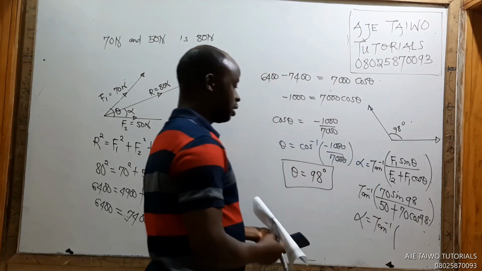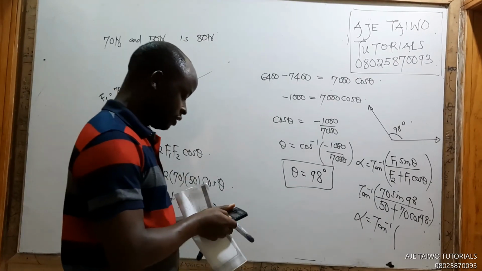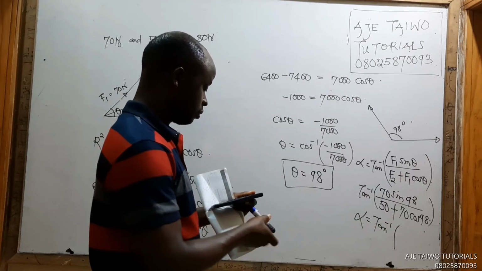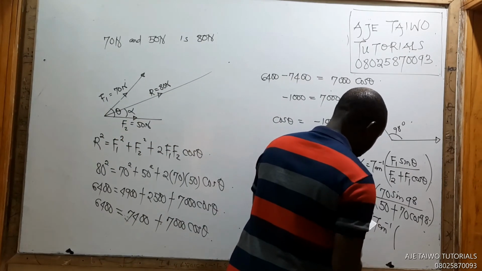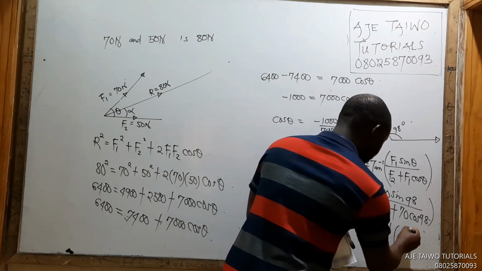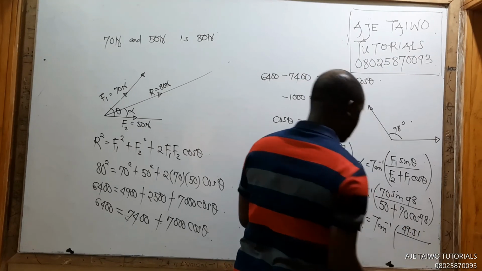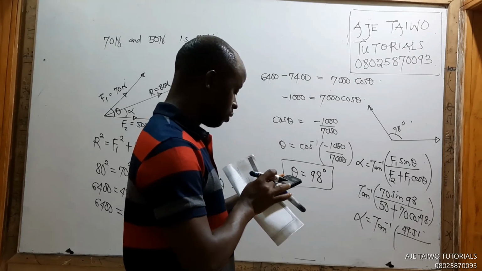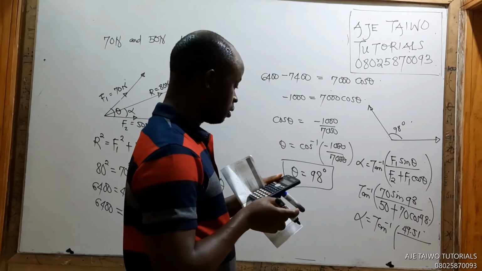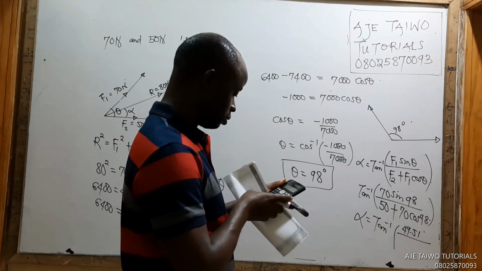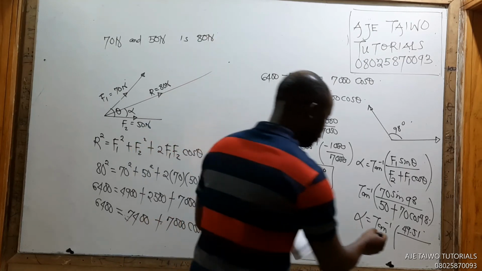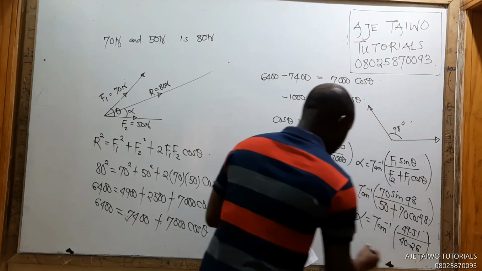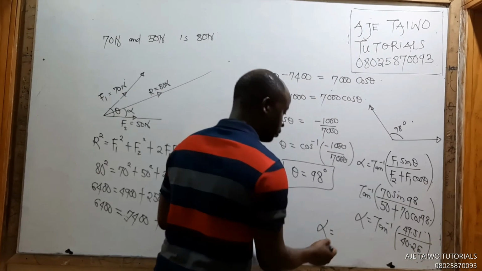So let's get that other. 50 sine 98. Okay, so I'm getting here 49.51 all over. So what's that? 70 cos 98 plus 50. I'm getting 40.26. So alpha will be equal to this over this.